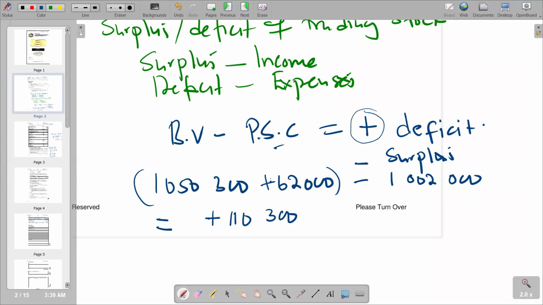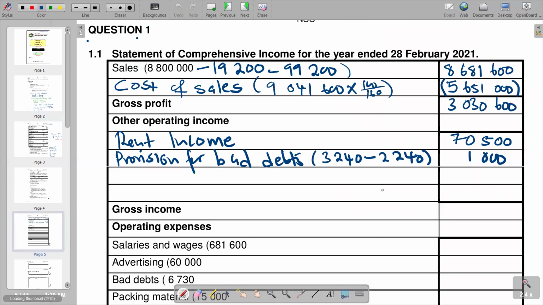And we said if it's a deficit, it should be part of our expenses. So it means we are not going to put it under other income. So in that case, it means we have finished in terms of our other income that we have in the question. So we can proceed by trying to add so that we get the total for other income by saying 1,000 plus 70,500.